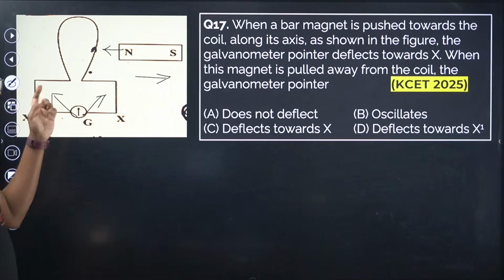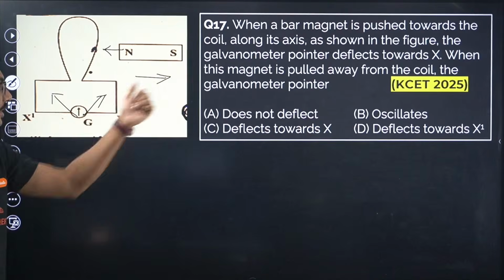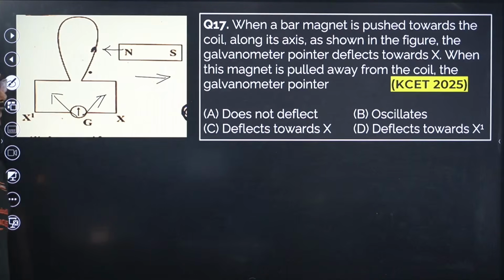Very simple. If pushing makes it point to X, then pulling it away should make it point in the opposite direction.